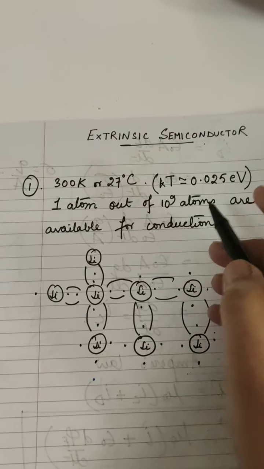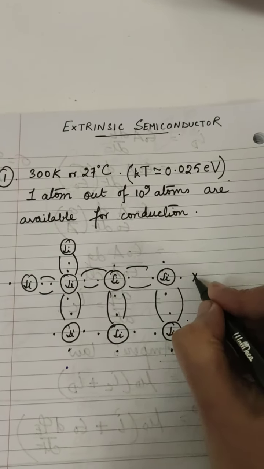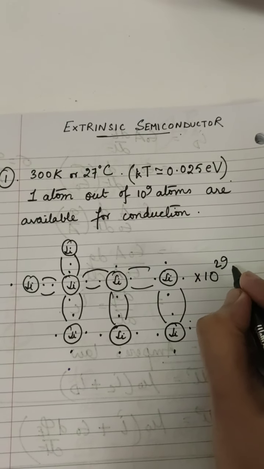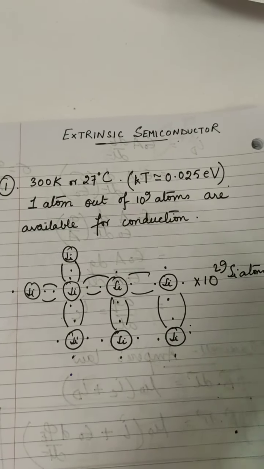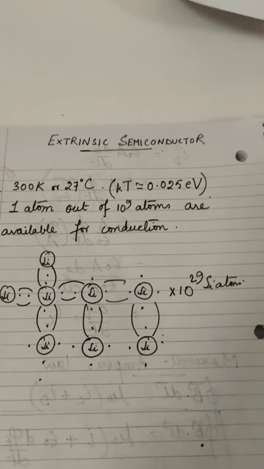So at room temperature, there can be 10 to the power 29 silicon atoms, or maybe even more than that. There are crores and crores.